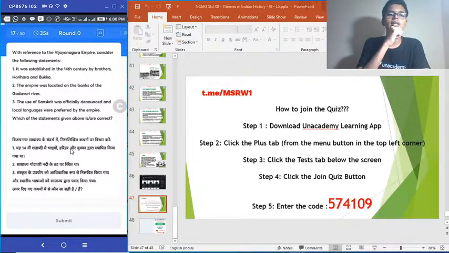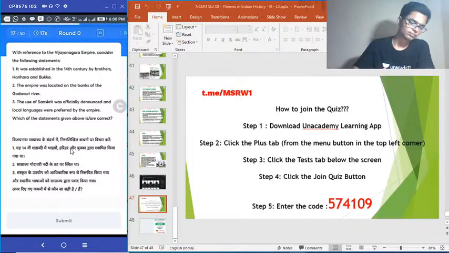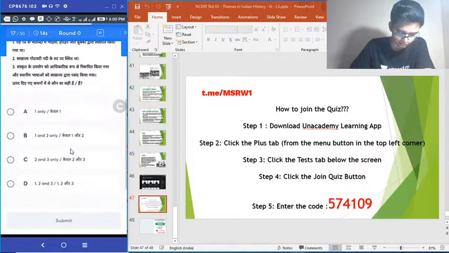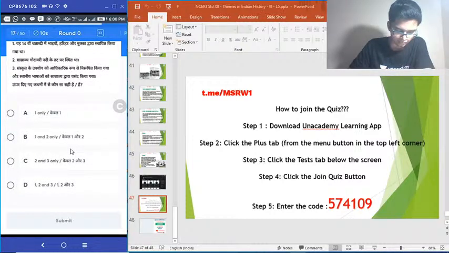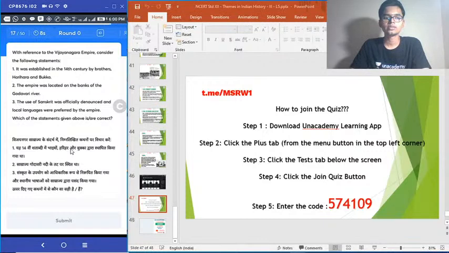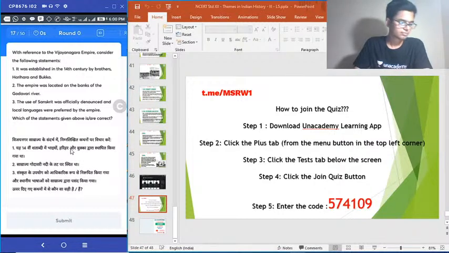With reference to Vijayanagara Empire, consider the following statements. 1. It was established in 14th century by brothers Harihara and Bukka. 2. The empire was located on the banks of Godavari river. 3. The use of Sanskrit was officially denounced and local languages were preferred by the empire. Which of the statements given above is or are correct? Easy question again. The question may be a bit confusing, but if you look at the options, this is very easy because you can straight away eliminate many particular options.